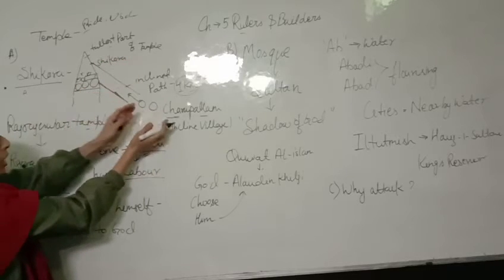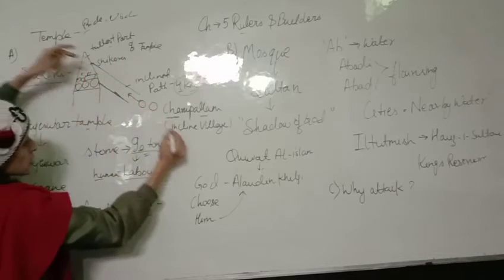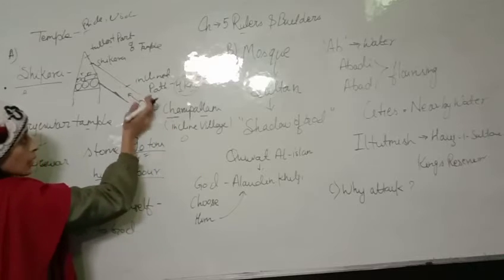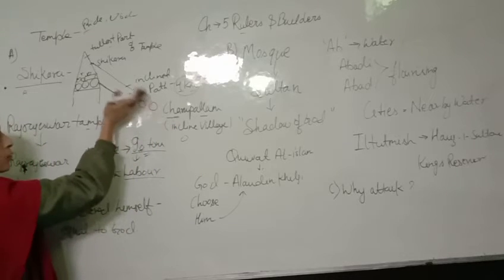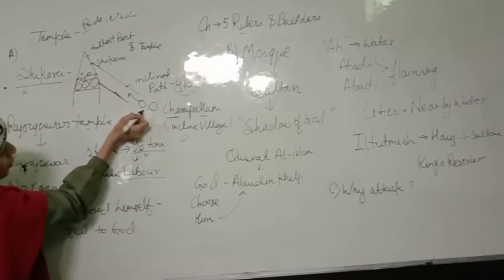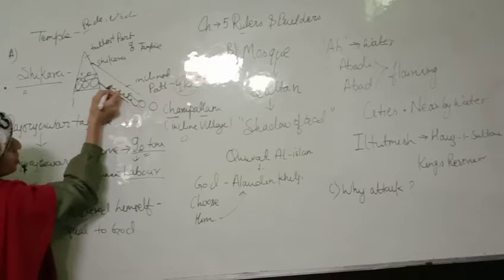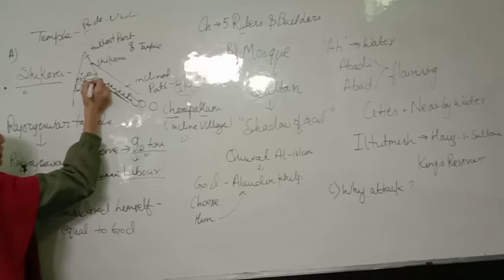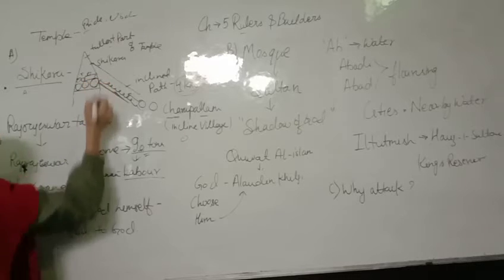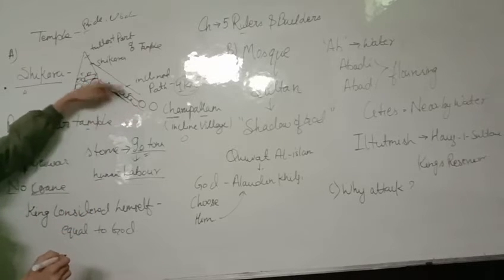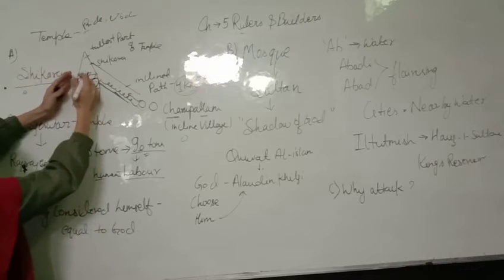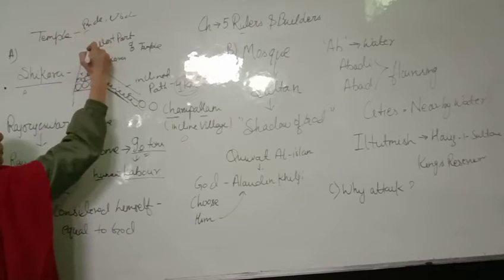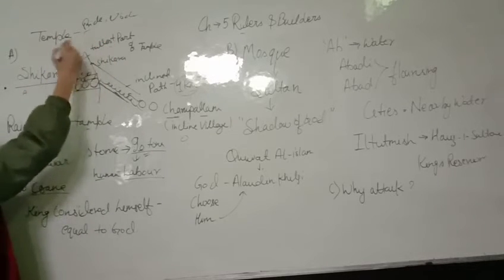Now, instead of carrying them on their heads, what did they do? They rolled them, by the rolling process. Okay, by rolling them like this, they situated them and reached that area. Now, after rolling and putting the stones one after one, they built this structure, that shikara.